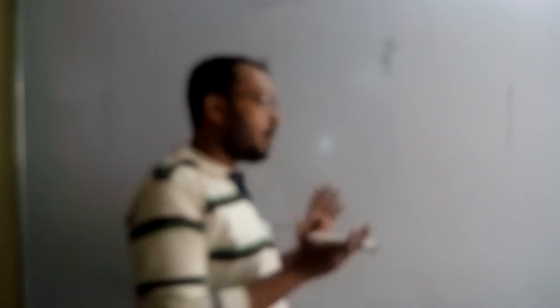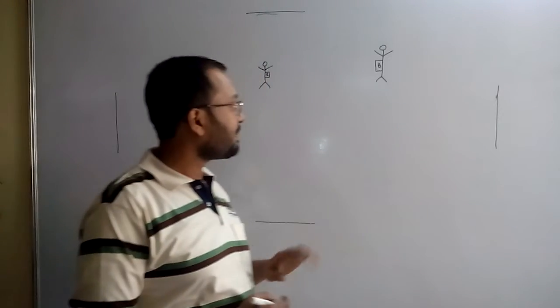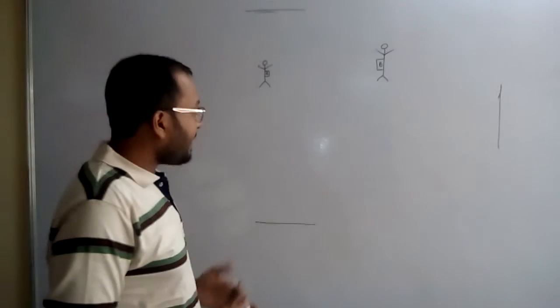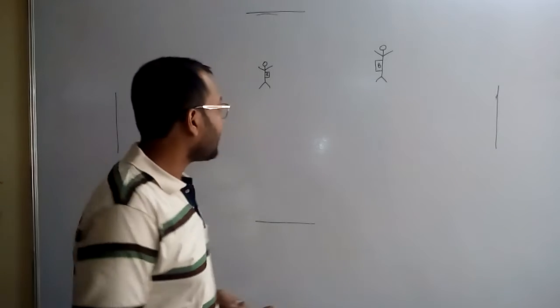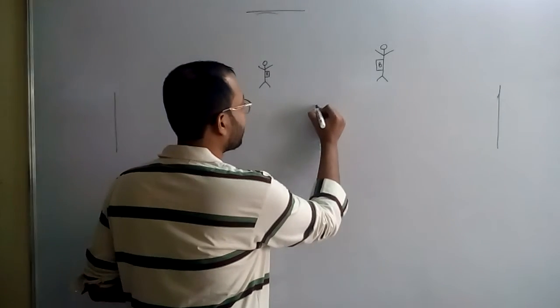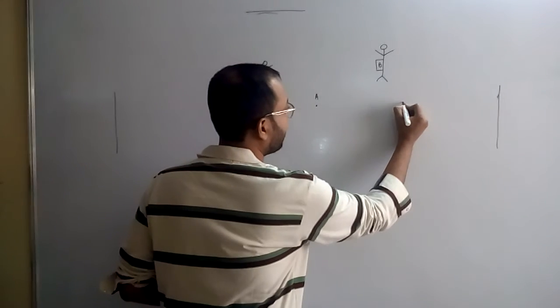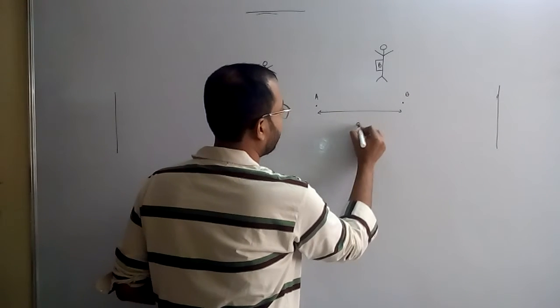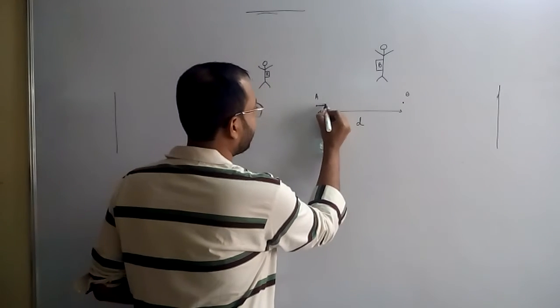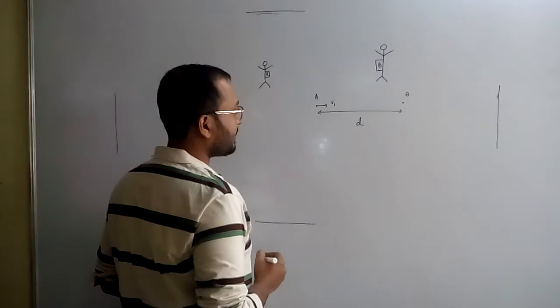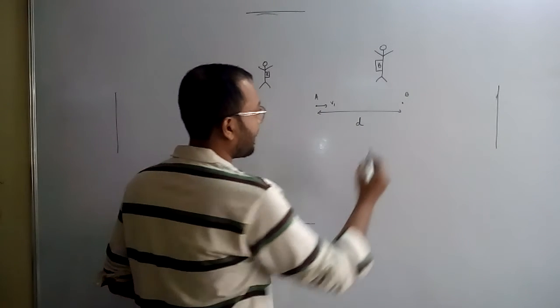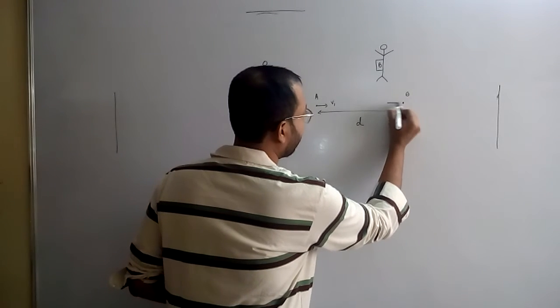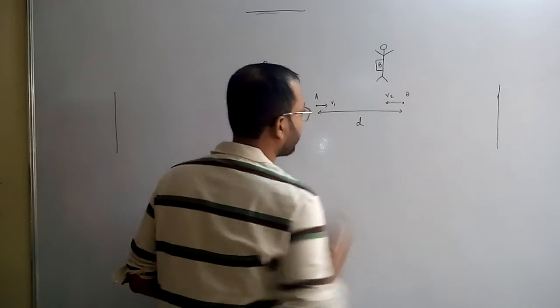So how do we incorporate that into physics? I won't go into the details, but we incorporate this by saying, say this is some person A, this is some other person B, and the distance between them is d. The person A is traveling towards B with a velocity v1, and the person B is traveling towards A with a velocity v2.